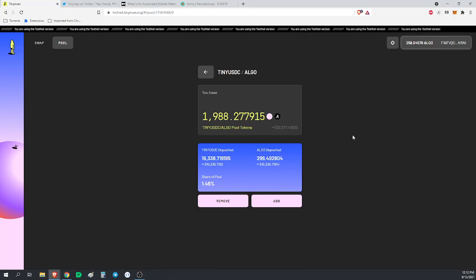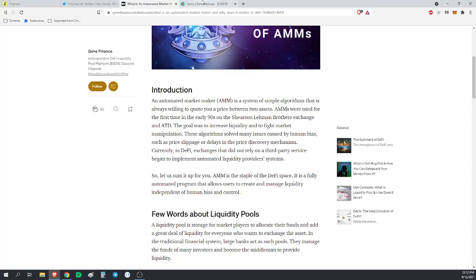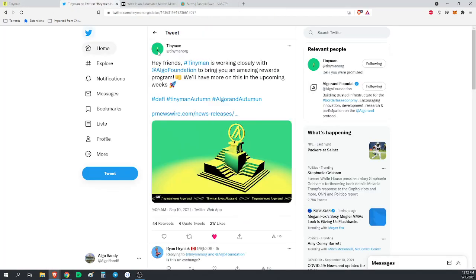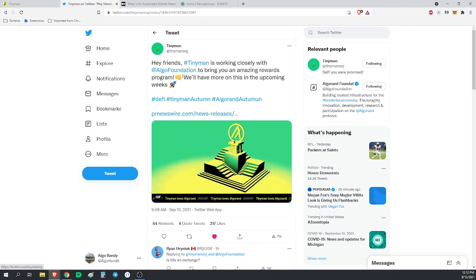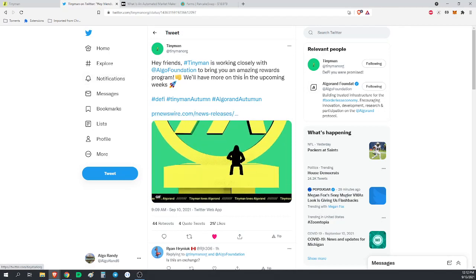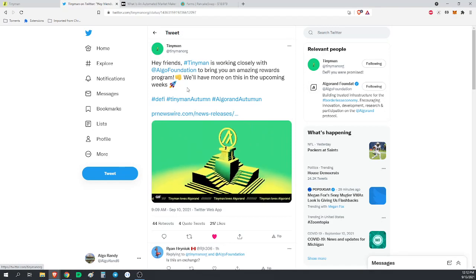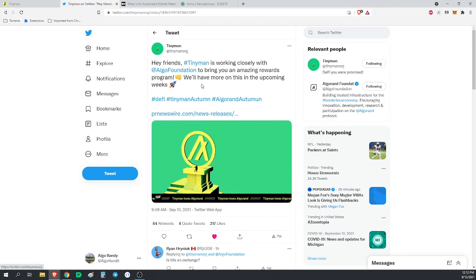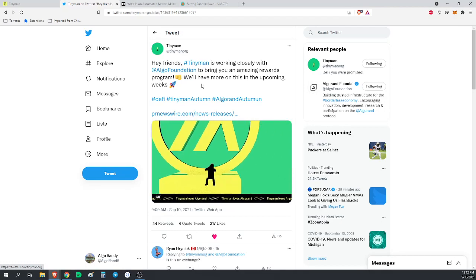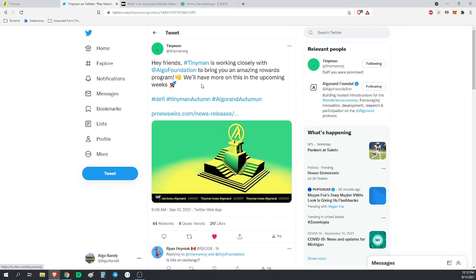But we may earn more than that, because if you look at this right here, this tweet that Tinyman put out: Tinyman is working closely with the Algorand Foundation to bring you an amazing rewards program. That's talking about that Viridis program that is putting 100 million Algorand towards liquidity incentive programs.